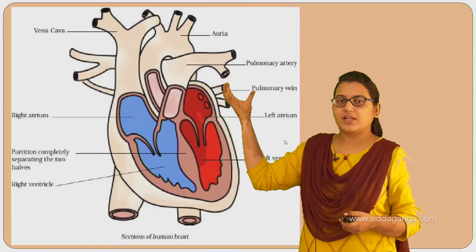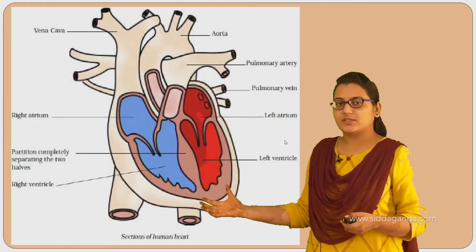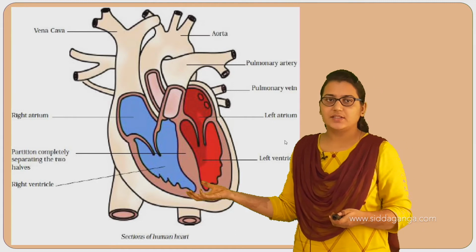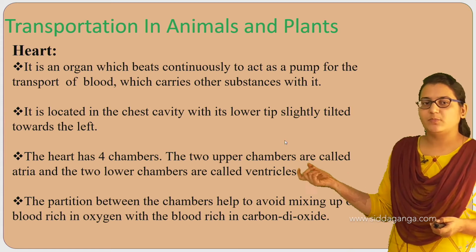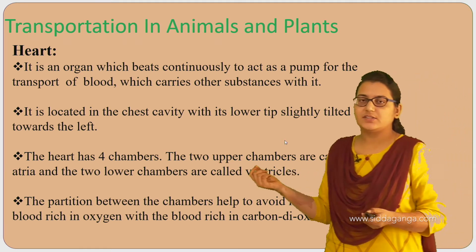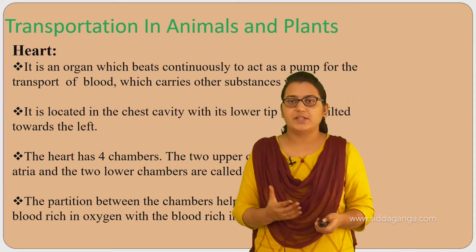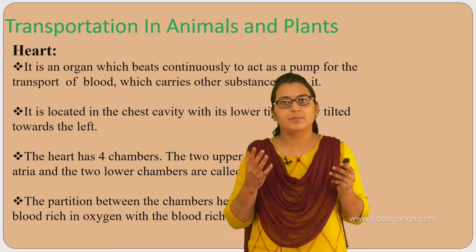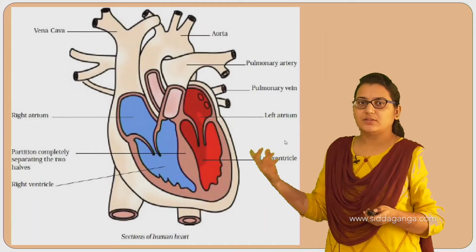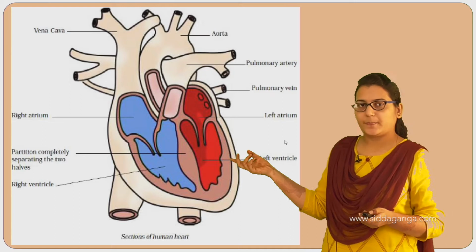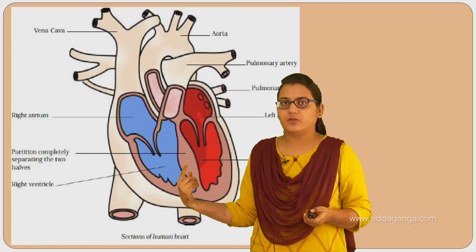You can see this is the size of a fist, and the tip of this heart is slightly tilted towards the left. It is found in the chest cavity. The partition between the chambers helps to avoid mixing up of blood rich in oxygen with the blood rich in carbon dioxide. Like I said earlier, to prevent the mixing of this blood, we need the partition. Now let us see how this partition helps in not mixing the blood. This is the structure of our heart, and now let us see how exactly the blood flows.